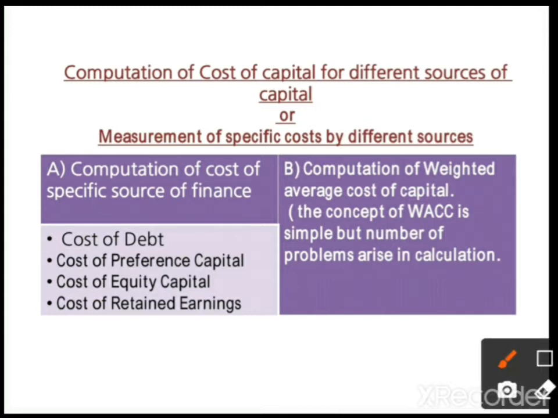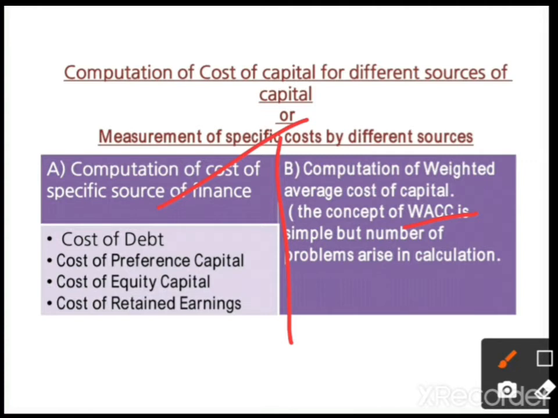Basically, the computation of cost of capital is divided into two methods. One is computation of cost of specific source of finance. Another one is computation of weighted average cost of capital. We call it WACC. First I will complete the theoretical concept and problems on specific sources of finance, and afterwards I will shift to what WACC means. Both are very important, very interesting and very easy concepts.